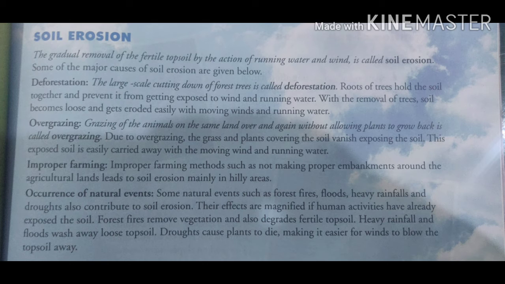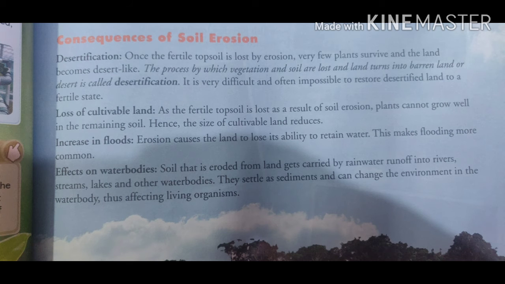Next is improper farming, following improper methods of farming. ठीक है. Next is the occurrence of natural events. Some natural events like forest fires, floods, heavy rainfall, and droughts can cause removal of, carrying off, the topmost fertile layer. Okay, that leads to soil erosion. Next is consequences of soil erosion.